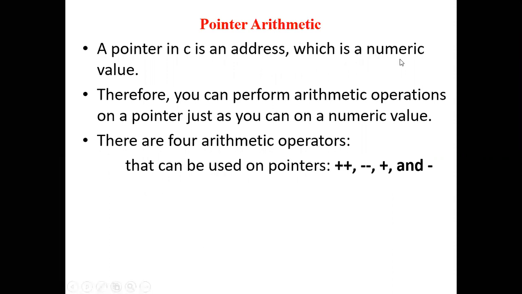Numeric is nothing but number value. You can perform arithmetic operations on this address. So what are the arithmetic operations you can perform? I can perform plus plus, that is increment, decrement, addition, subtraction. These four main arithmetic operations we can perform on pointers.